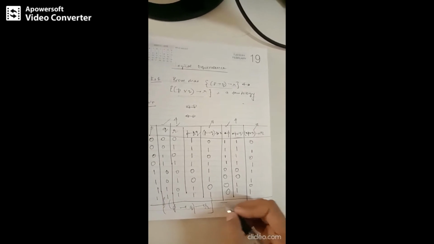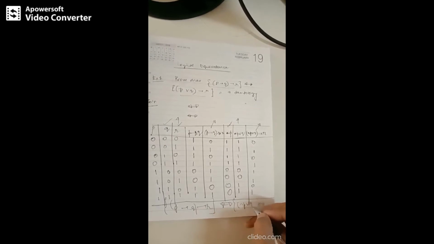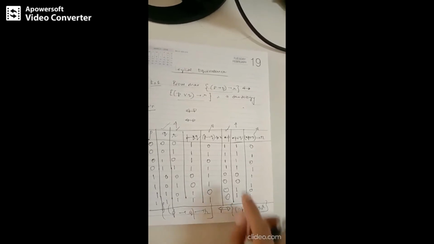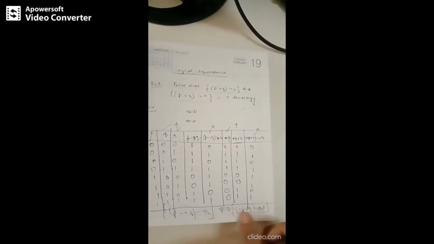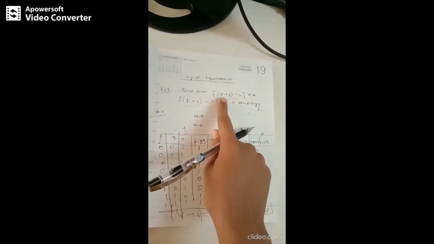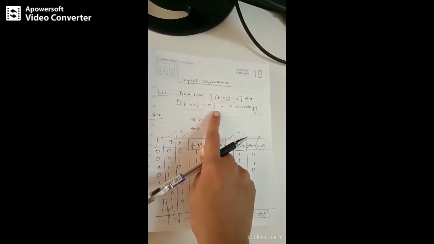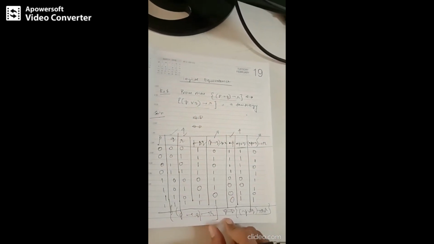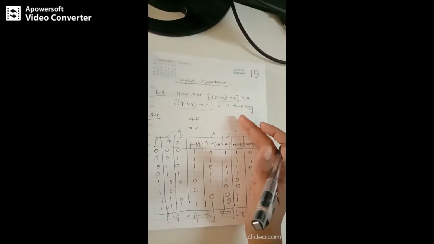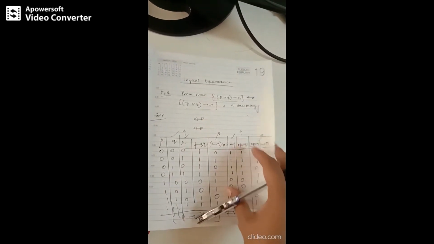is logically equivalent to, I am using this symbol, negation P or Q implies R. We can write it in this manner also, and this is same as proving that this biconditional, P implies Q implies R, biconditional negation P or Q implies R, is a tautology. So I hope the way of constructing the truth table along with the reasoning discussion is clear to you. So this is a particular problem under logical equivalence.